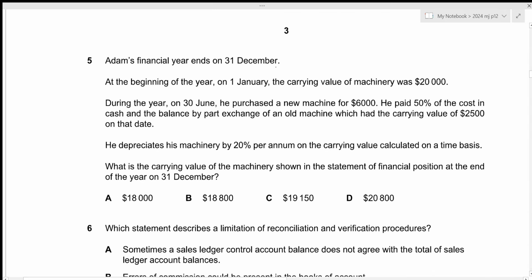Adam's financial year ends on 31st December. At the beginning of the year, on 1st January, the carrying value of machinery was 20,000. So this is the net book value. During the year on 30 June, he purchased a new machine for 6,000. This is the cost of the new machine.